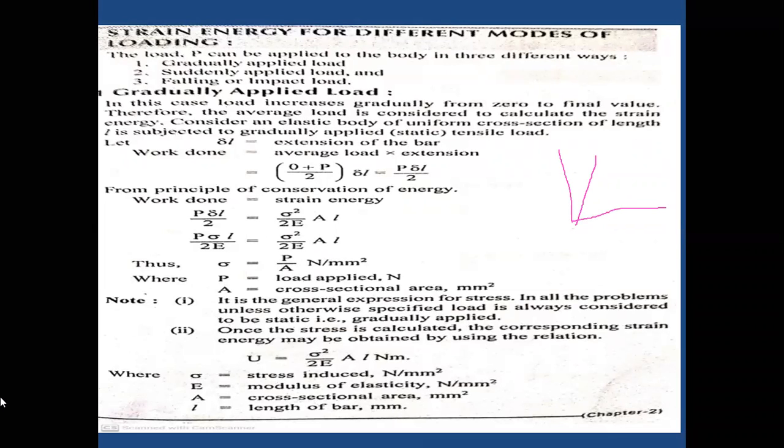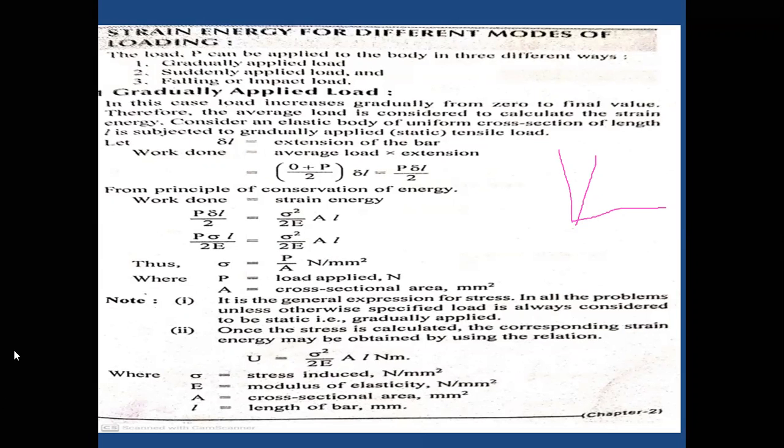So this is the general expression for the stress. In all problems, unless otherwise specified, the load is always considered to be static, that is, gradually applied. Unless the data is given in the problem otherwise, we consider the entire problem as a gradually applied load. Once the stress is calculated, the corresponding strain energy may be obtained by using the relation.